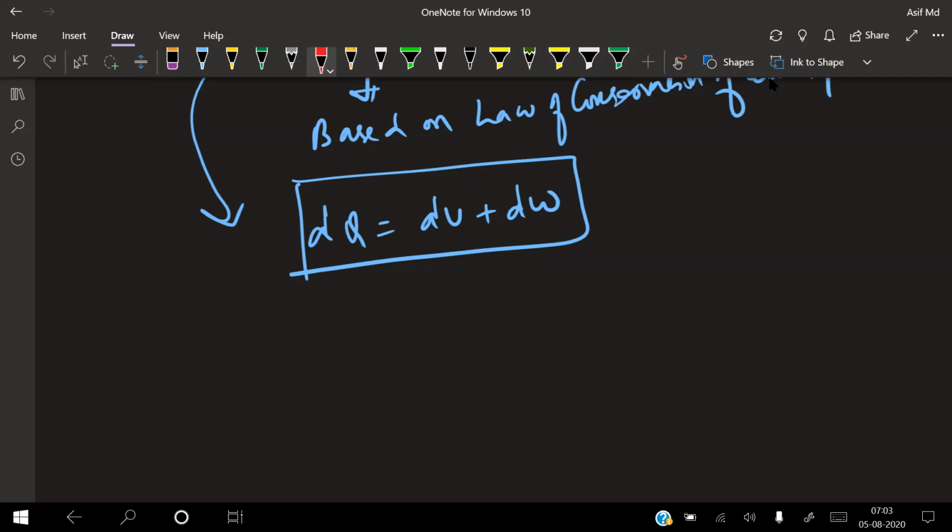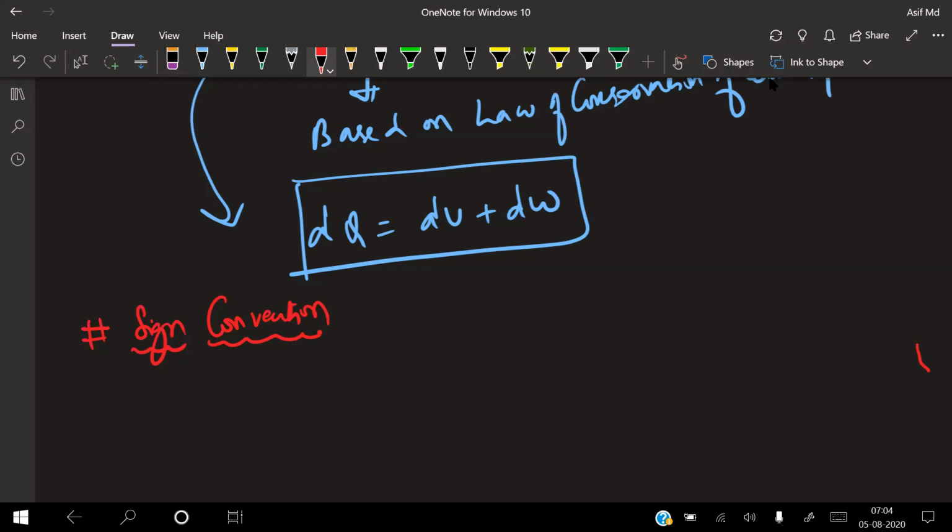Sir, is there any unit for internal energy? Energy, right? Energy's unit is joules. Yes, sir. All of these are energies only.